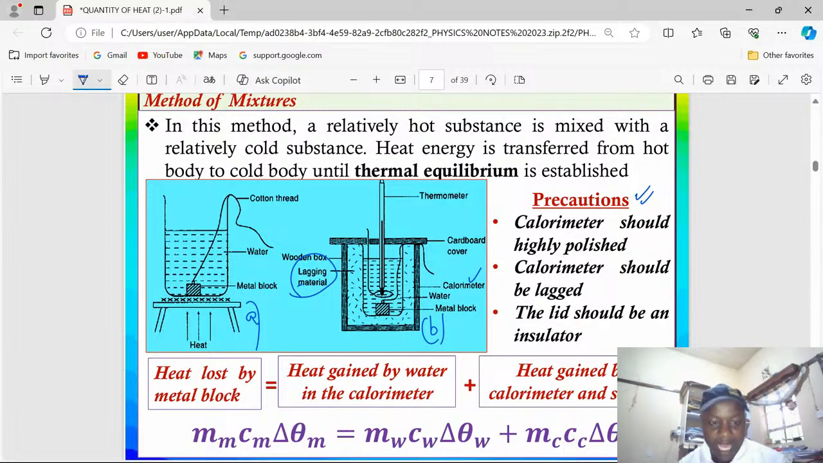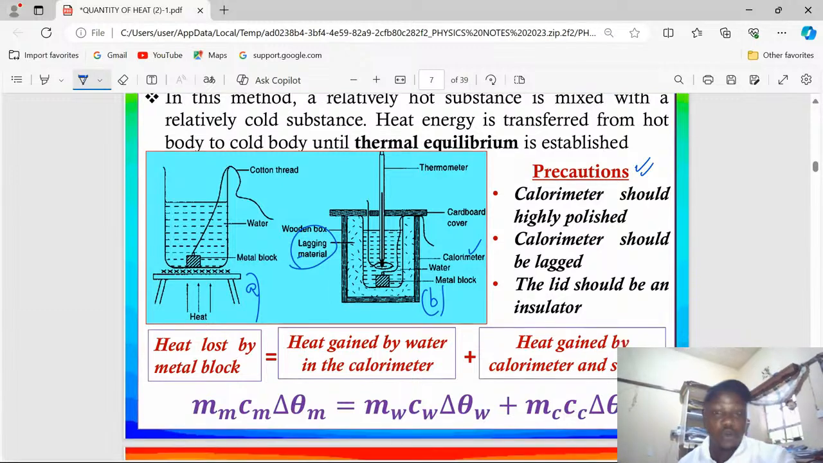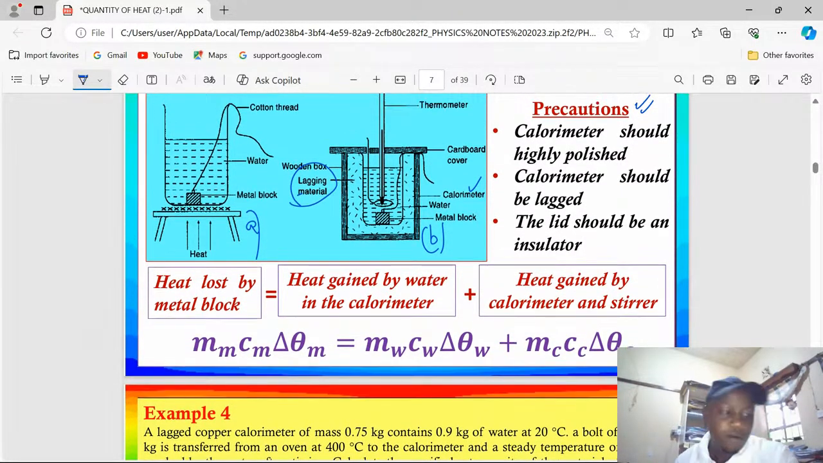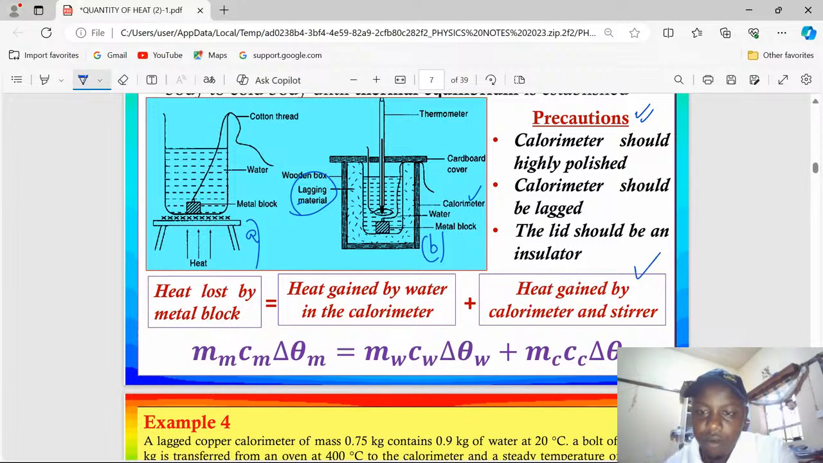Therefore, mathematically, we will be able to generalize that all the heat energy lost by the metal block is equal to the heat energy absorbed by water, which is in the calorimeter, plus the heat energy gained by the calorimeter together with its stirrer. Therefore, there is this equation now. Heat lost by metal block equals the heat gained by water in the calorimeter plus the heat gained by the calorimeter together with its stirrer.